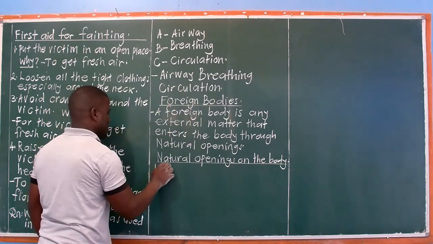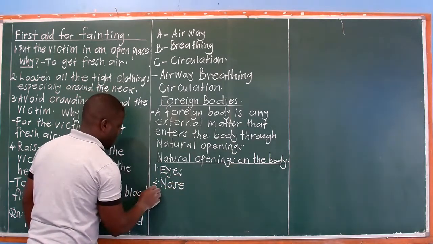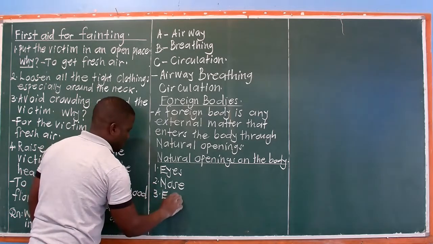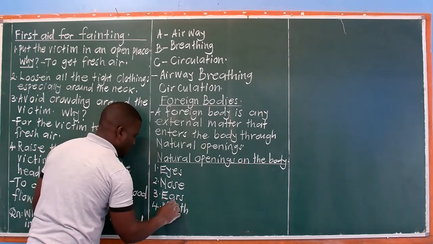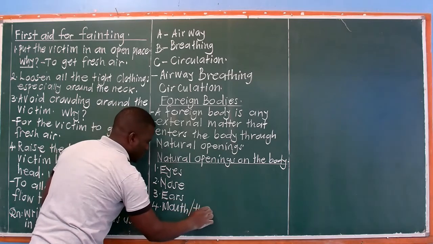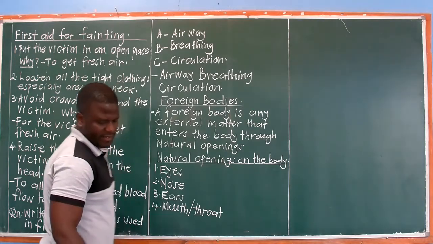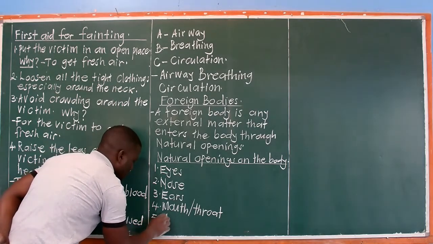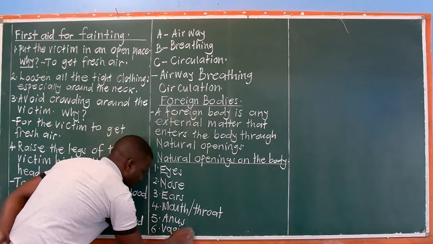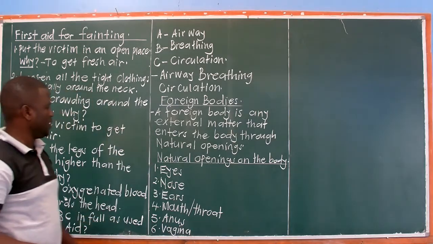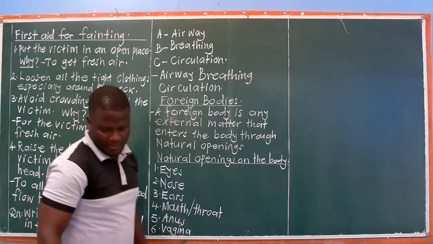One, we have eyes, we have the nose, we have ears, we have mouth or throat, we have anus, then we have vagina.